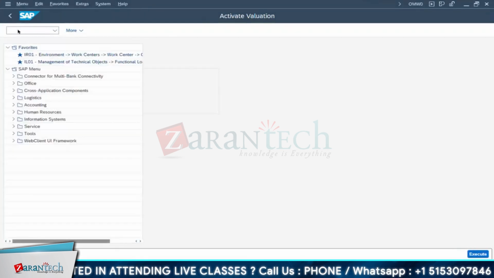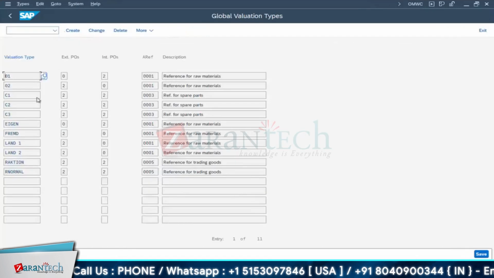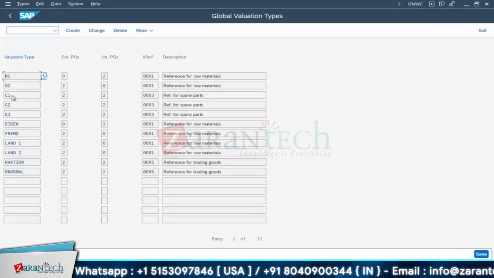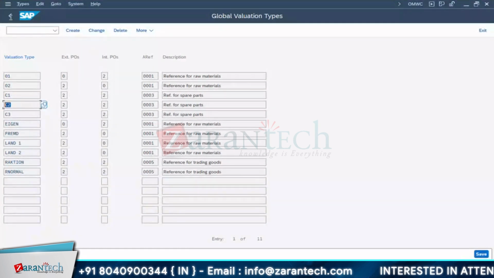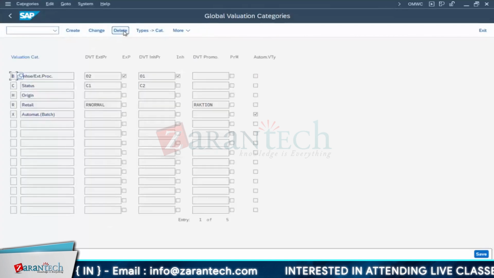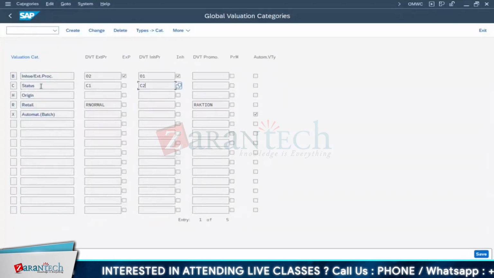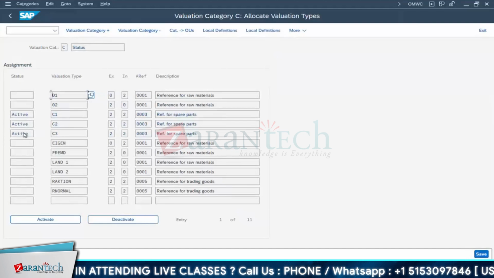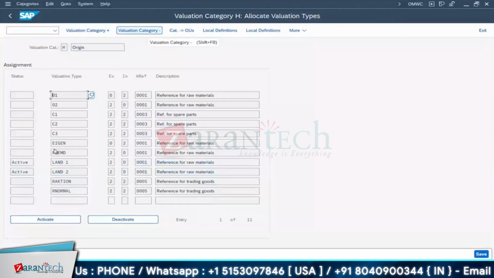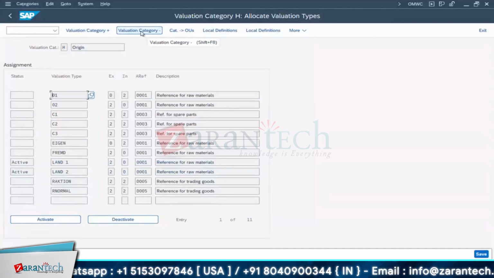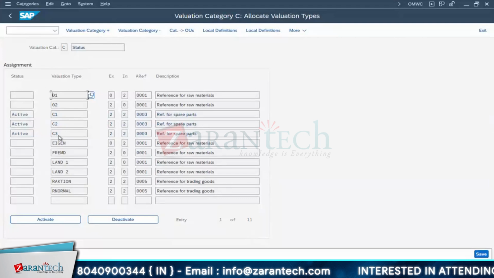OMW0. So next we'll go for OMWC. Here you go for valuation types. What valuation types are we using? Here we are using C1, C2, C3, but there are many, right? How will we come to know? So come back and go for your global categories. In this, the status is C. For C status, this C1, C2 is there. See, these three things are active. In some other case, like land 1, land 2, is active. Other things are active too. One second, I'll go back again. So C1, C2, C3. Why are we using only C1, C2, C3?